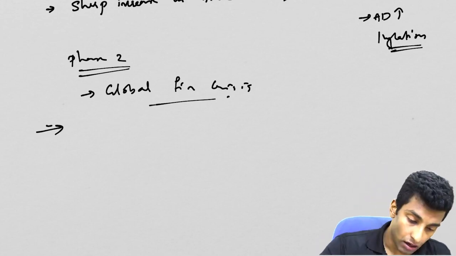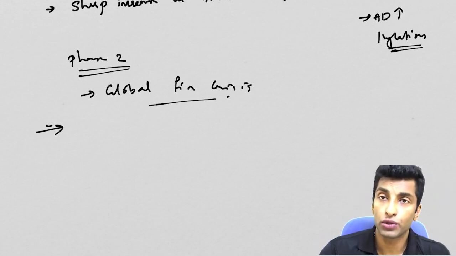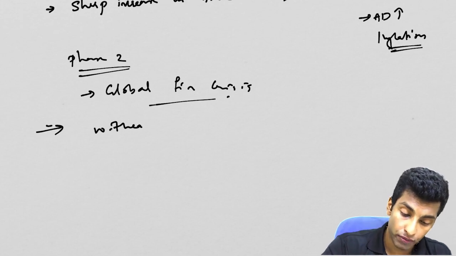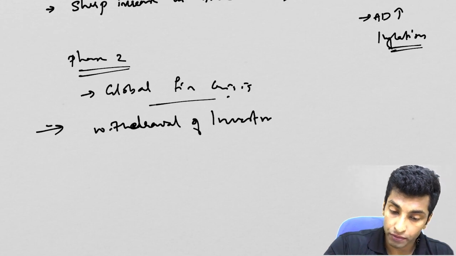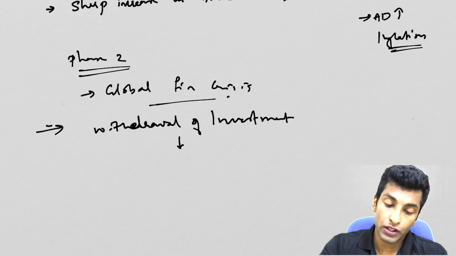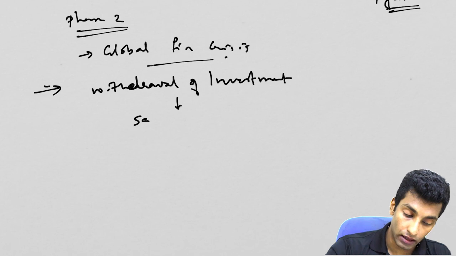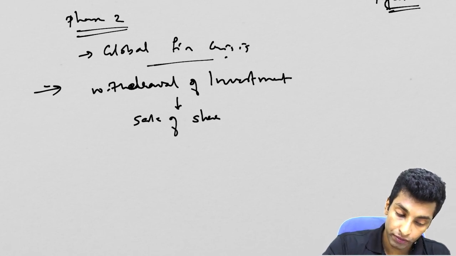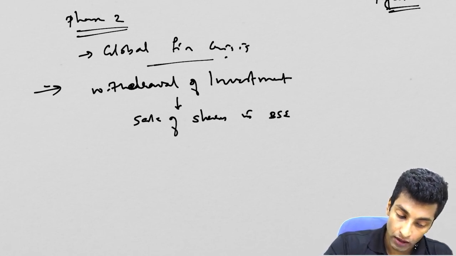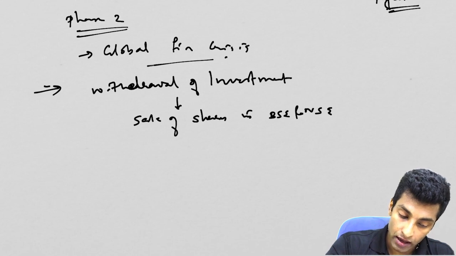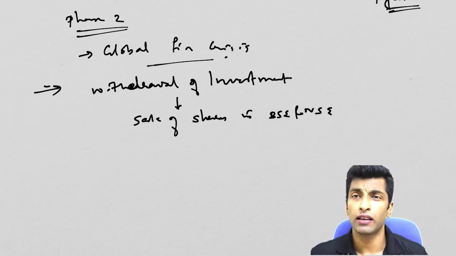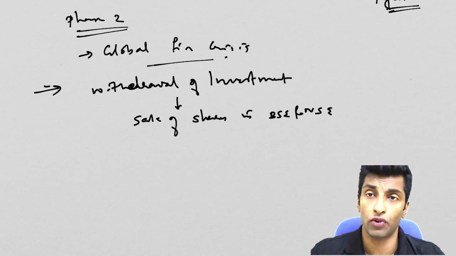So what will happen then? The banks and financial institutions suffered huge losses there. So it led to withdrawal of investment. Okay, so withdrawal of investment means, how will you withdraw? You have to sell your shares in the stock exchange, so BSE and NSE. So that led to sale of shares in BSE and NSE. Now when you start selling excess amounts of shares in BSE and NSE, what will happen? The share market will collapse, Sensex will come down.